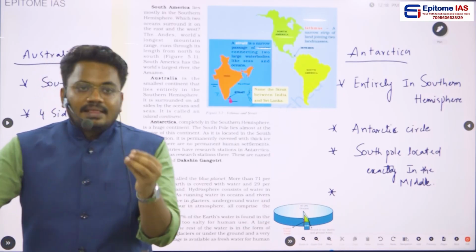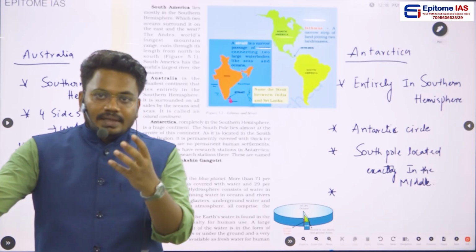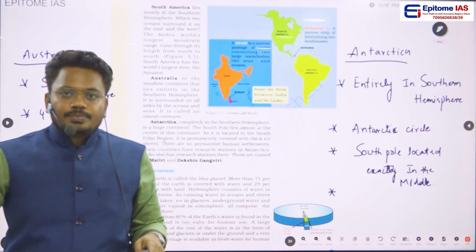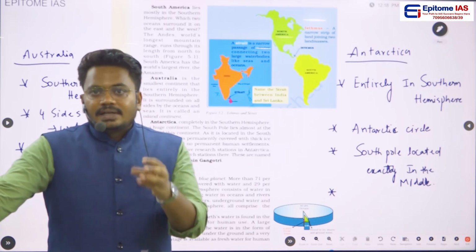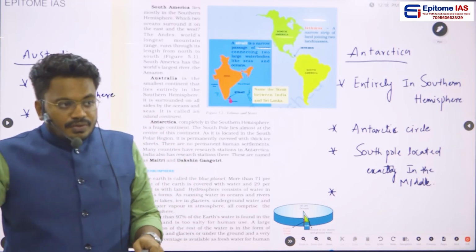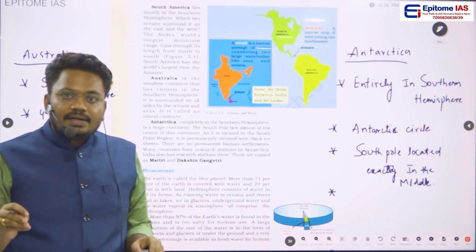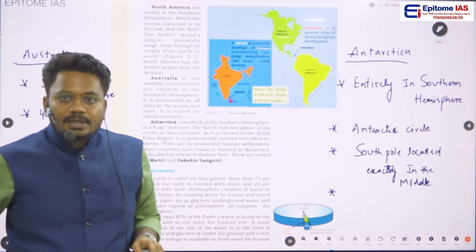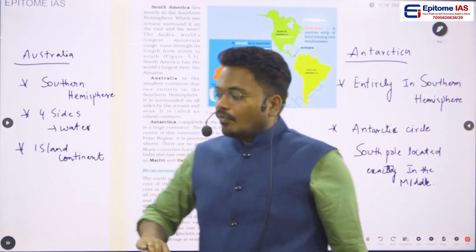Or else we can say that all the water content present on the earth, we call that particular sphere the hydrosphere. And if you see, majority of the surface of the earth is covered with water. In percentage terms, 71% of the earth is covered with water, and only 29% is not covered with water.